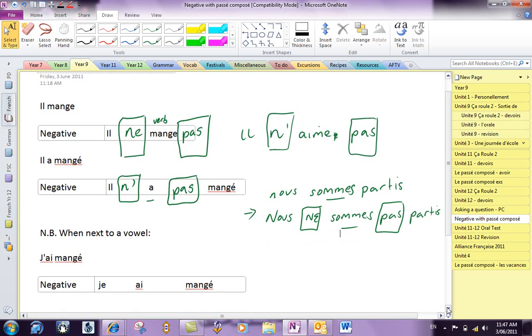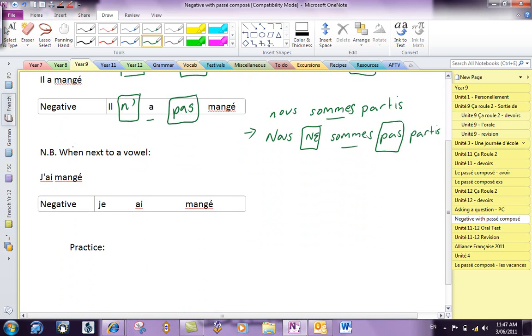Also, do we need to remember that when we had a vowel, when we had j'ai mangé, what do you think will happen? What are we going to do there? Well, we have to put the je back in. Because it's going to be next to a consonant, it's okay. But what's going to happen here now? It's an apostrophe, that's right, because it's next to that vowel. So it's je n'ai pas mangé, and I'm just going to make those clearly pieces of bread. Je n'ai pas mangé, so the J apostrophe has to go back to je. That's right.